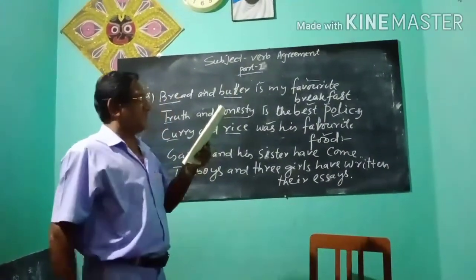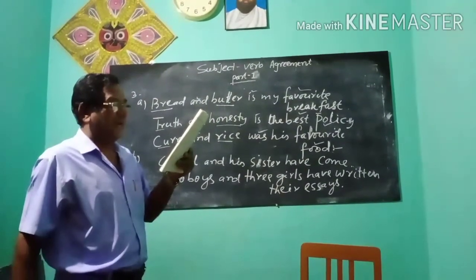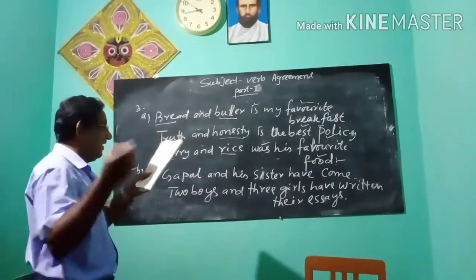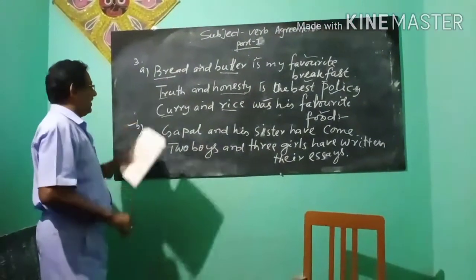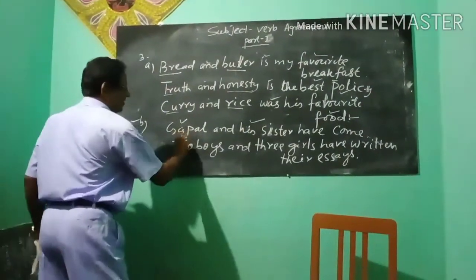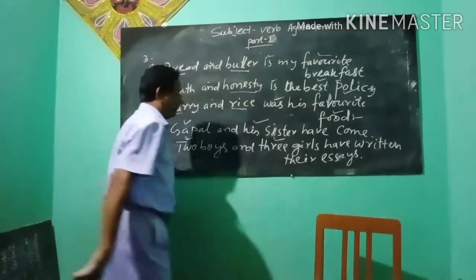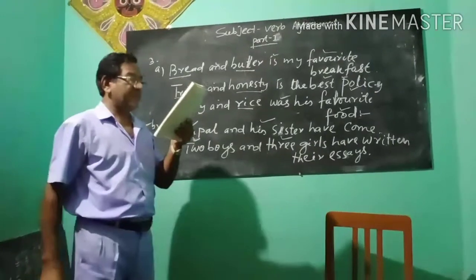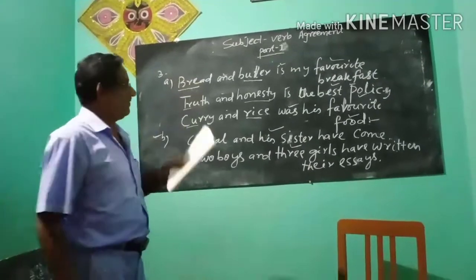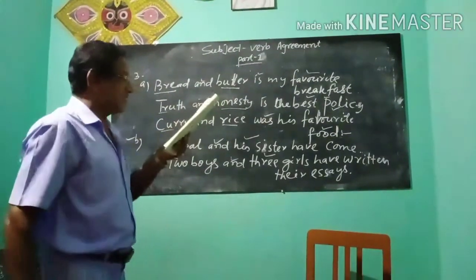In other cases, two singular or plural subjects joined by "and" make the total subject plural. In other cases, they may be singular or plural objects. Gopal singular, his sister singular. Two boys plural, three girls plural. So the rule says two singular or two plural subjects joined by "and" make the total subject plural.